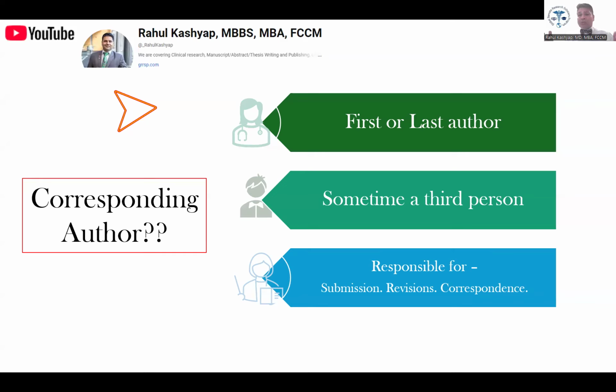Sometimes there's a third person who takes care of the responsibility of submission, revisions, and correspondence, and then becomes the corresponding author. At the end of the day, the corresponding author is the one who is responsible for submitting the manuscript correctly, following it up with the journal, providing the revisions of the reviewers to the journal as well, and handling all correspondence in between. This is a huge responsibility.